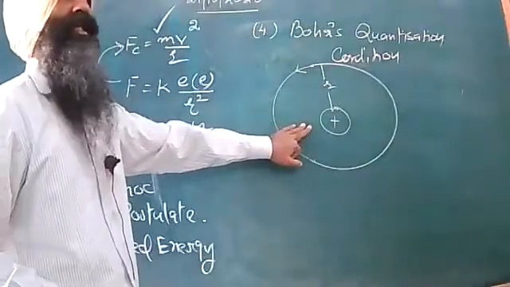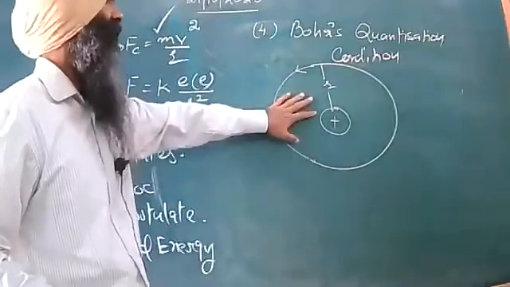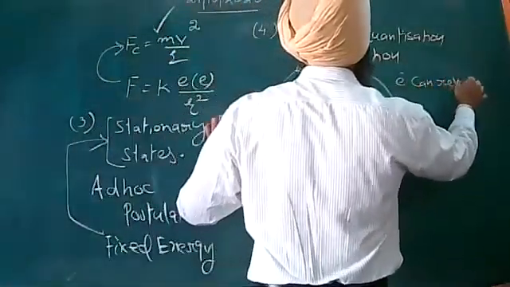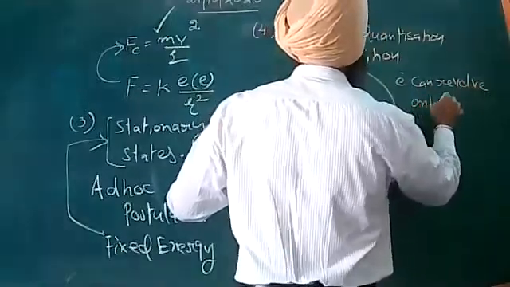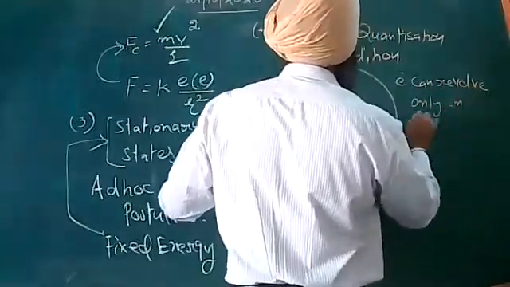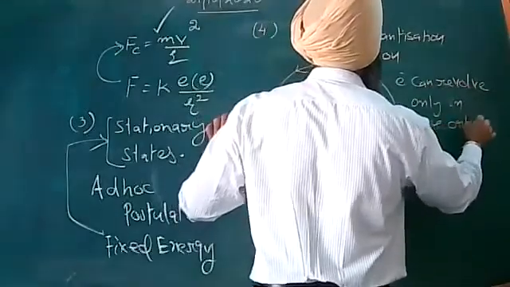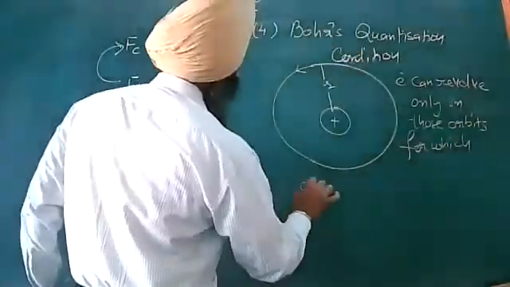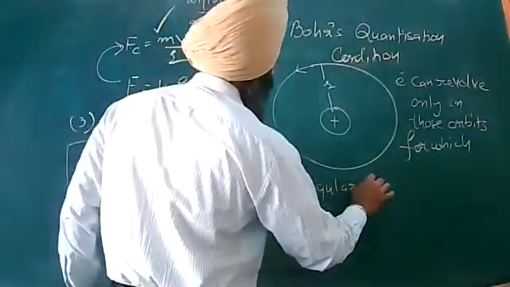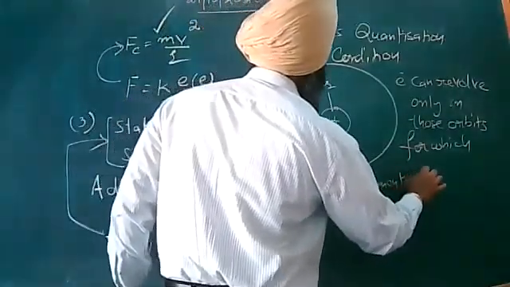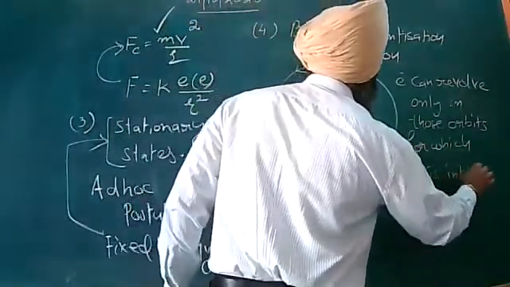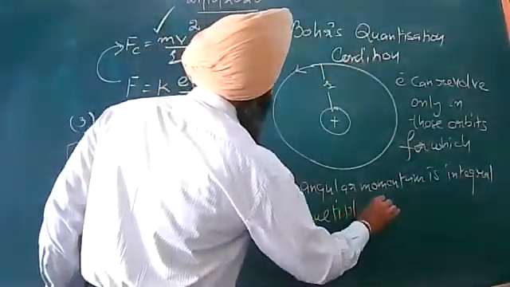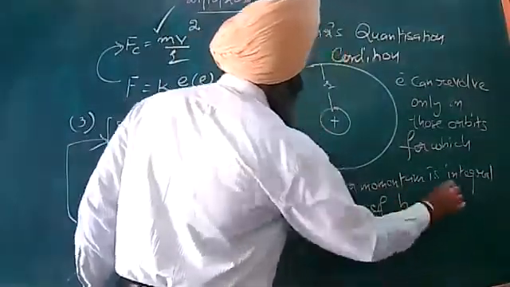Bohr said that the electron can revolve only in those orbits for which angular momentum is an integral multiple of h upon 2 pi.